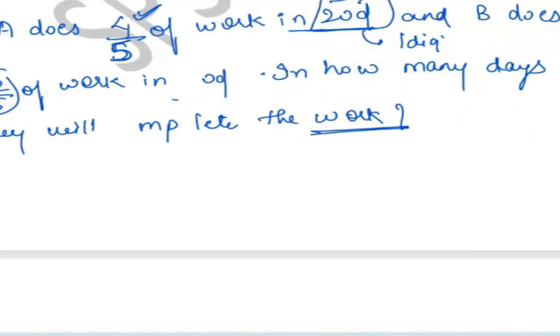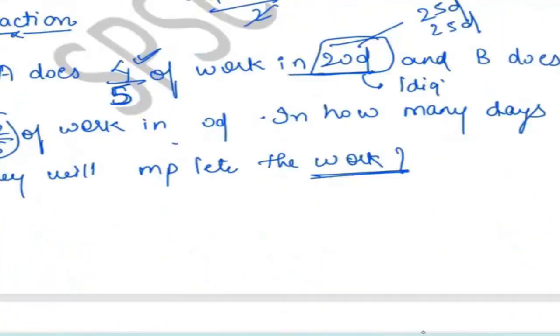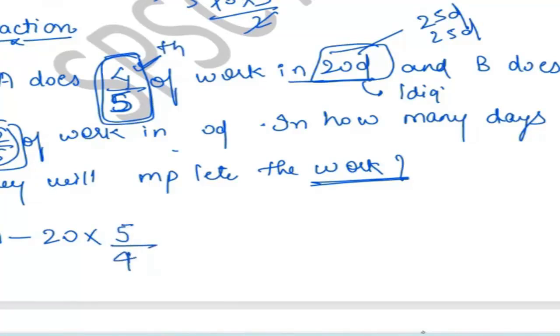I am telling you that whenever we have the days given in this simpler format, the question becomes so easy to approach. Why? Because we do not have to find out the days. The days are given here, we just have to process the question. But whenever we have the question in the fraction format, we first have to find out the days, and then only we will process the question. So whenever you have a question like this, 4 by 5th of the work in 20 days, you just have to take the reciprocal of this 4 by 5th and write it down in this format.